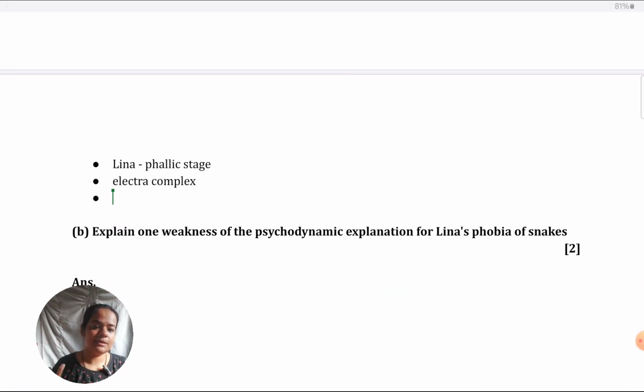Do not use the term Oedipus complex. She's a girl. Girls undergo Electra complex. It's boys who undergo Oedipus complex. So the parallel process which is in girls, you need to mention that. Okay, then what must be happening in her case?